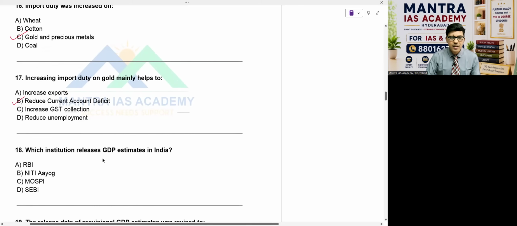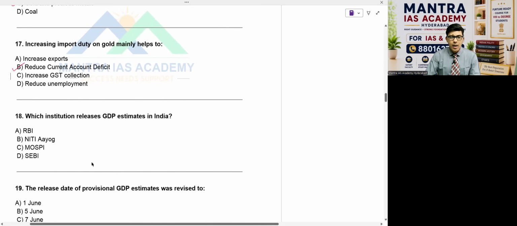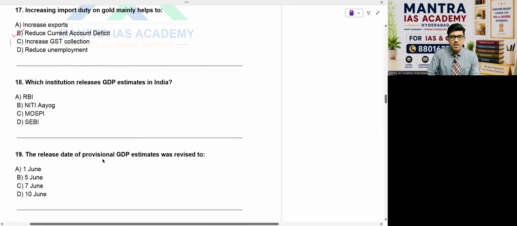So the answer is 17th B. Now go to question number 18. Which institution releases GDP estimates in India? Option A, RBI, Niti Aayog, MOSPI. SEBI is not that. The answer is MOSPI. MO stands for Ministry of Statistics and Programme Implementation. They release the GDP estimates. So the option is C.